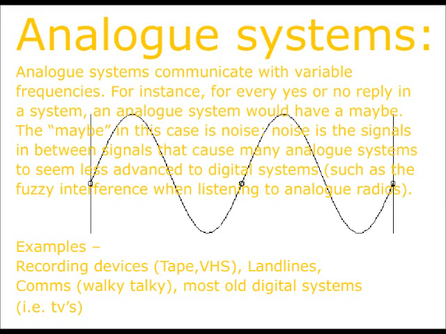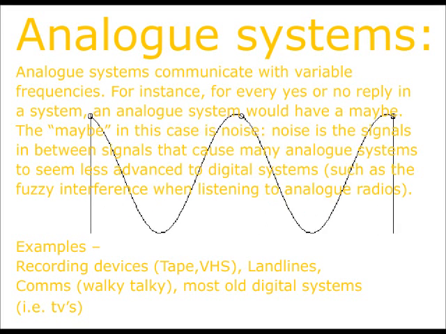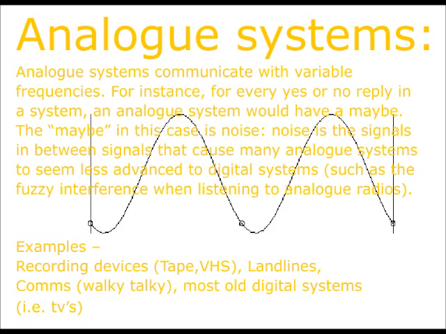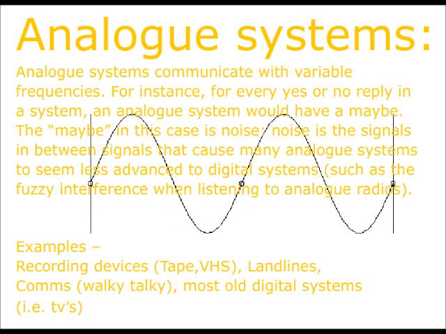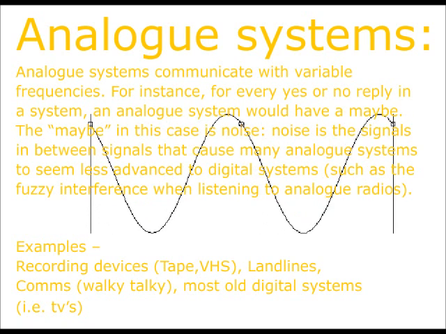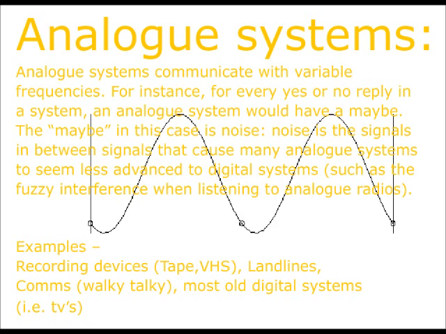Proportional controls. Analog The idea systems behind communicate proportional with variable control frequencies. is that it is For simpler instance, for than every most yes or types of no automatic applying a control system, system, an analog whilst being system as would have a effective. maybe. A The maybe proportional in this control case system is takes noise. an error and Noise adjusts is the accordingly.